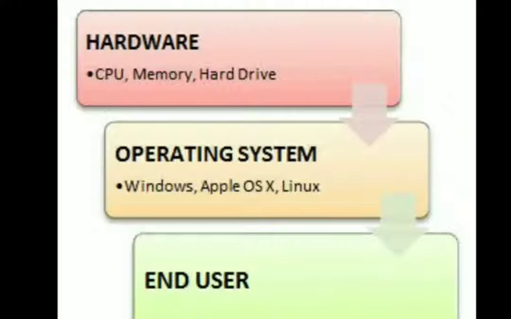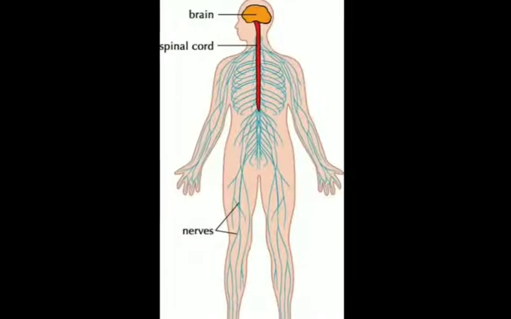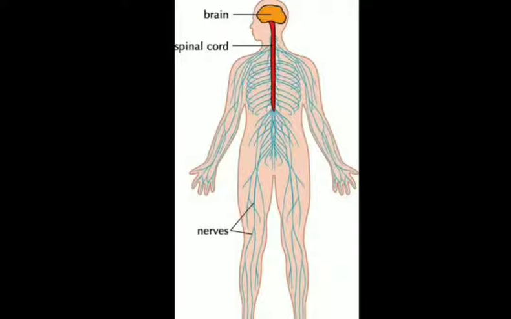This system software does everything on the computer, or we can say that the operating system is system software which is responsible for everything that is done over the computer. Let me give you an example of the nervous system. Students, as we can see here, a human nervous system diagram. As we all know, the brain is the only part of our body that can control and manage all the other parts of our body. That means we can say that the brain is responsible for each and every action done by other parts of our body.